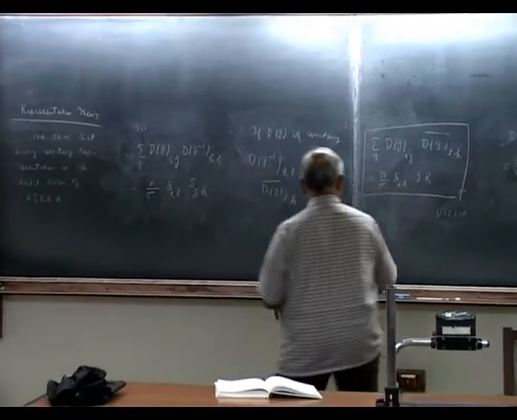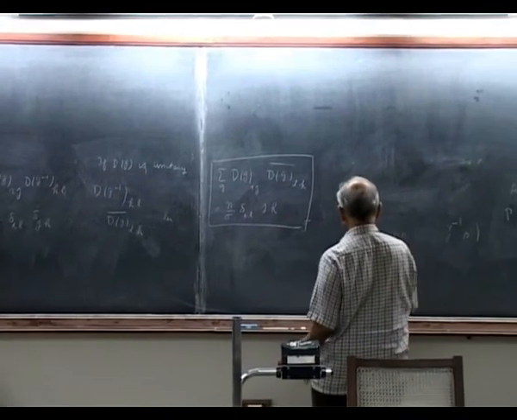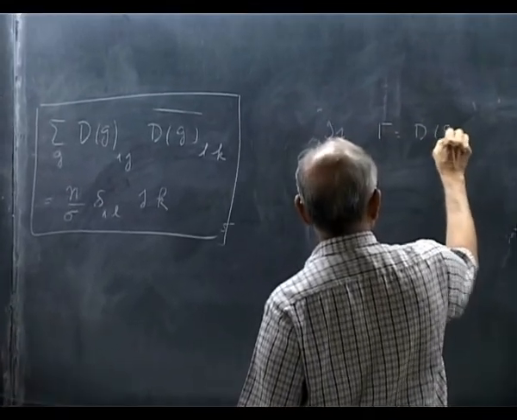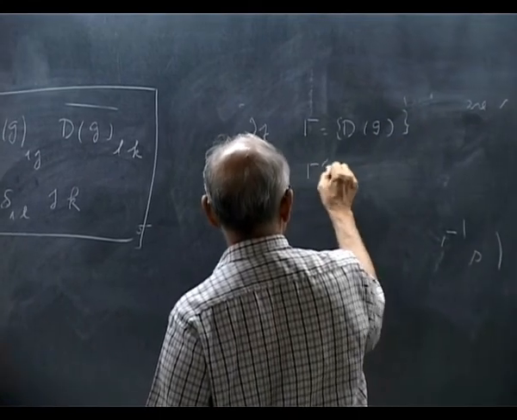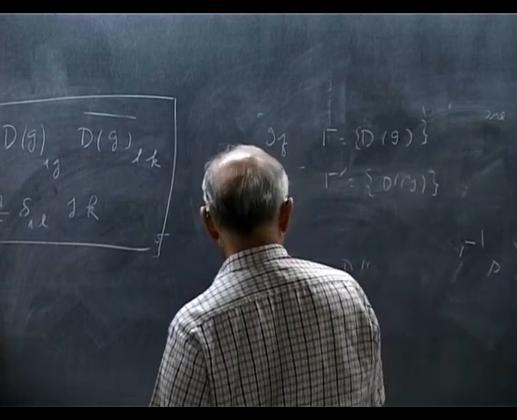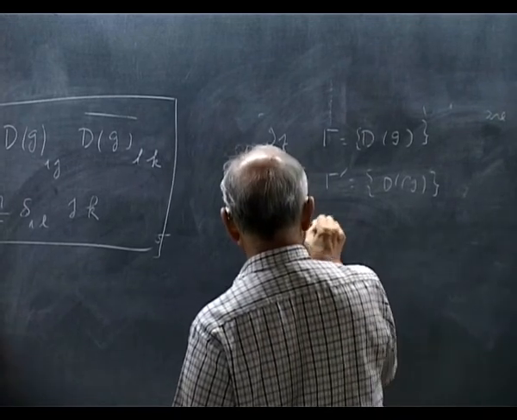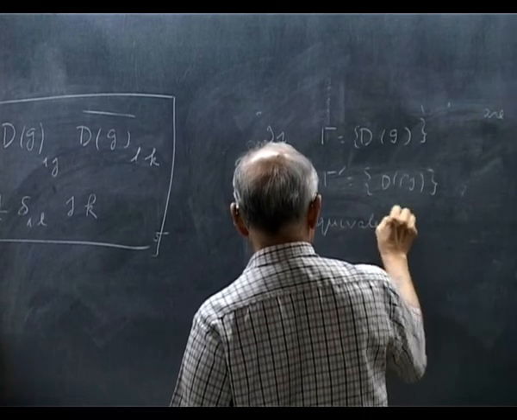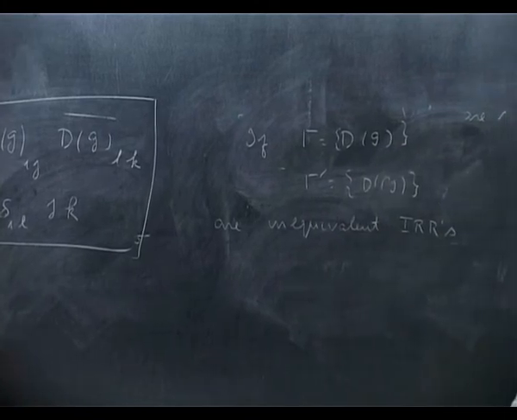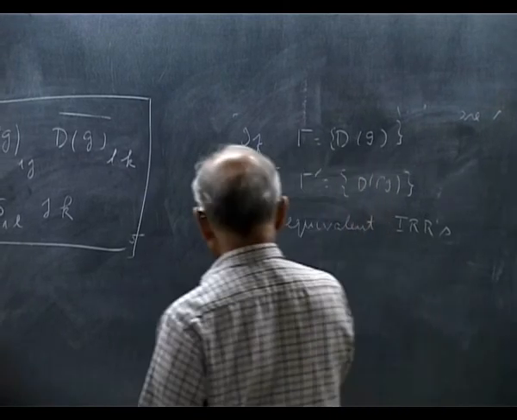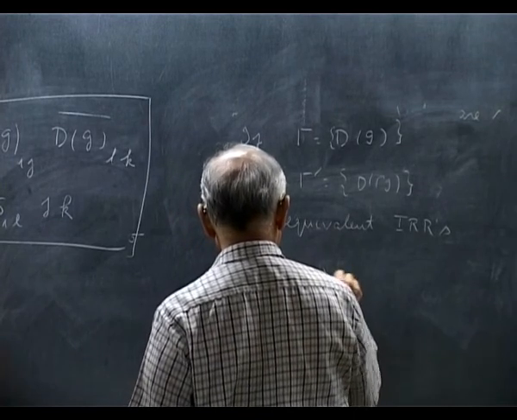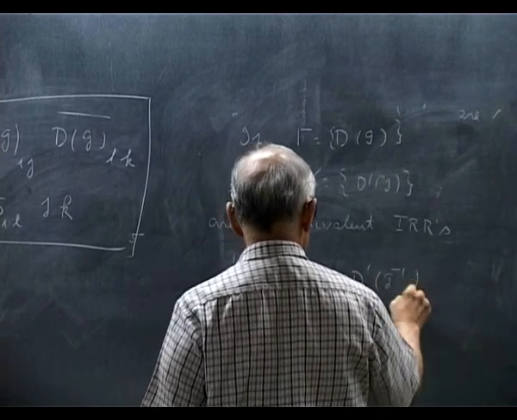Now one more thing I should say is the following: if gamma with d(g) and gamma prime with d prime(g) are inequivalent irreducible representations, we will get this relation: 1 over n summation g d of g A d prime of g inverse is 0.